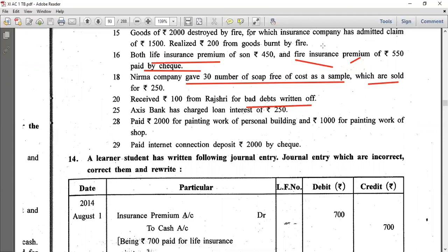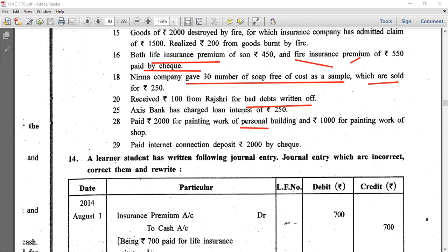So your journal entry goes like this: drawings account debit 2000, shop expense account debit 1000, to, since the word is paid, to cash account 3000. Again I am repeating, painting personal building. The word personal says that it's drawings, a personal expense, not a business expense. So it goes to drawings. Drawings account debit 2000. Shop expense account debit 1000.